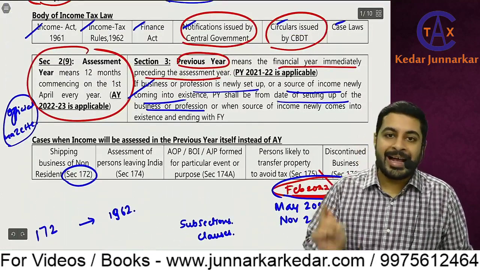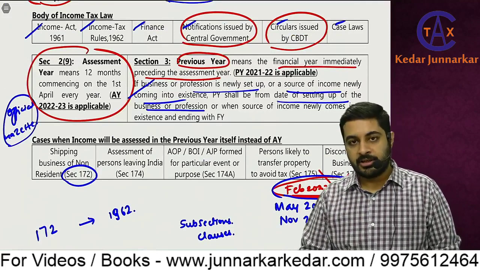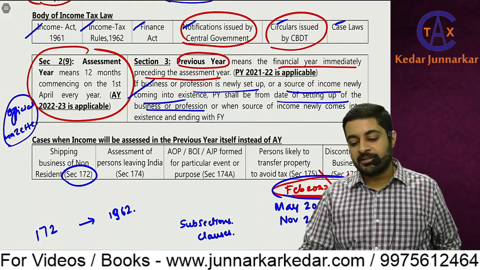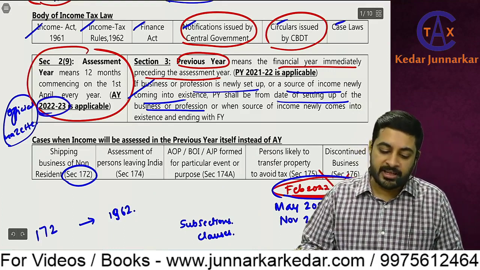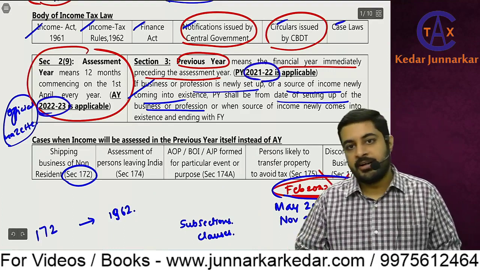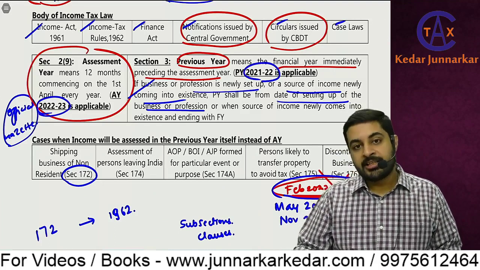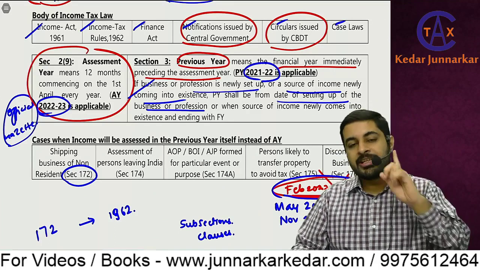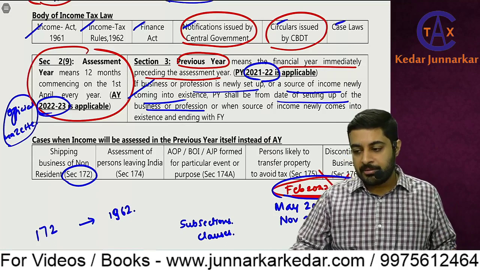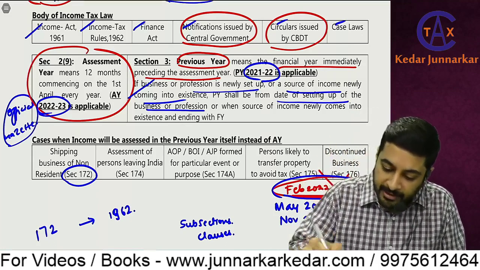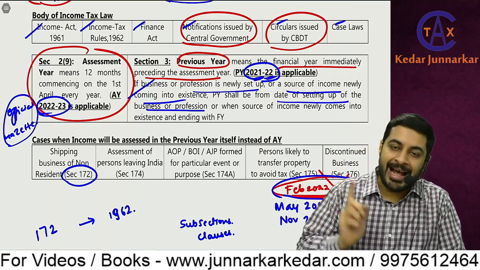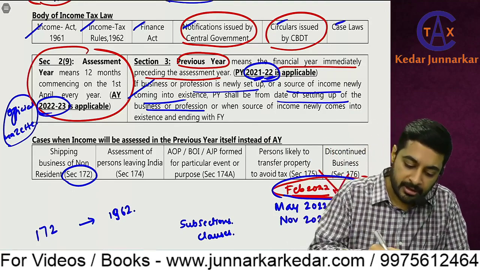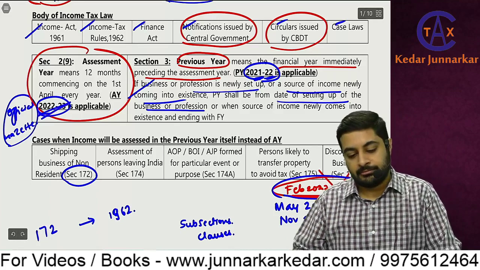Then assessment year and previous year, we did two concepts. So which assessment year is applicable for our exam? 22-23. And which previous year is applicable? 21-22 is applicable for our exam. So what is the interpretation? The income earned during the period 1/4/21 to 31st March 22 will be assessed, will be computed in 22-23.